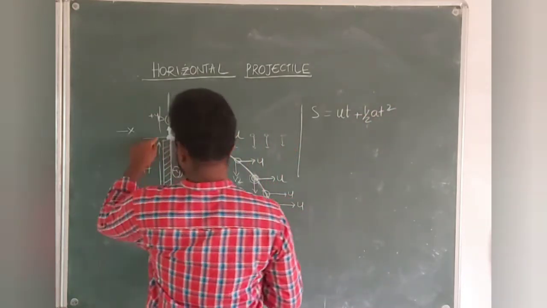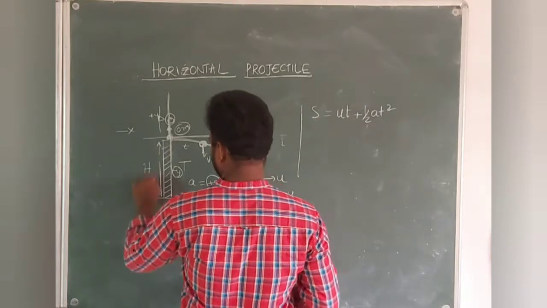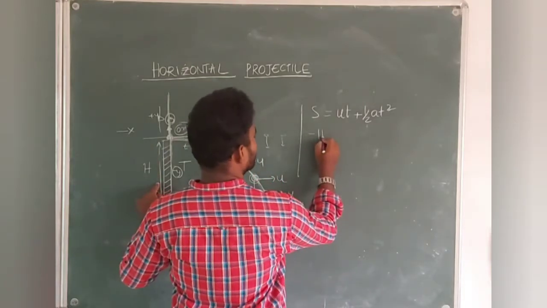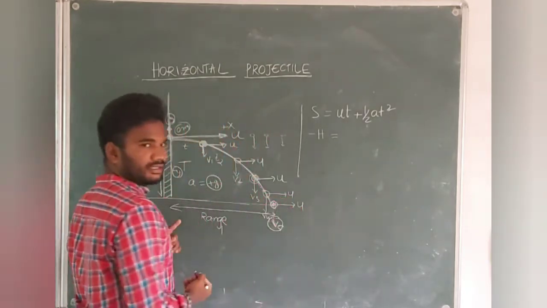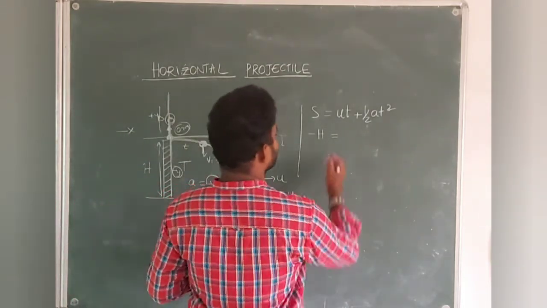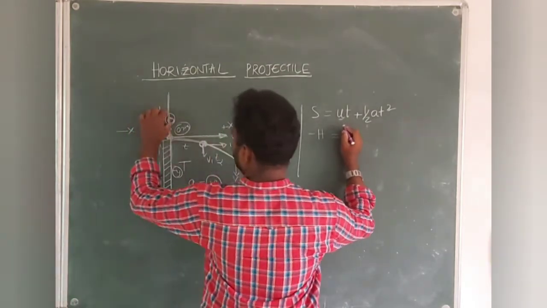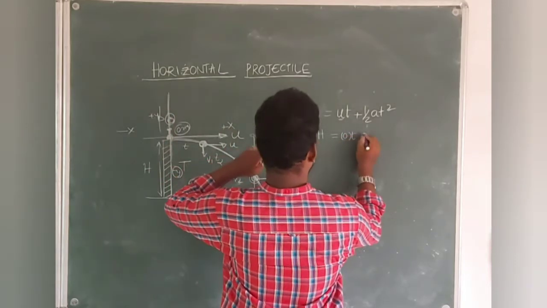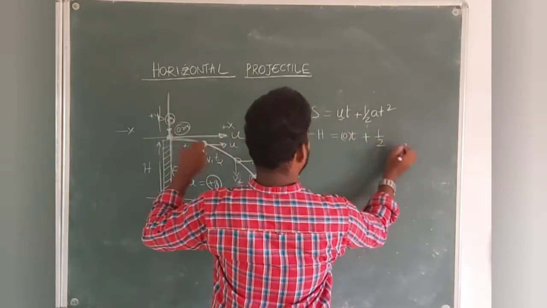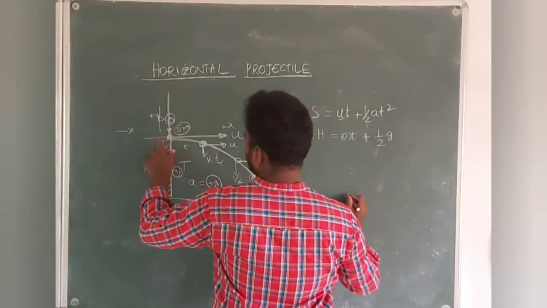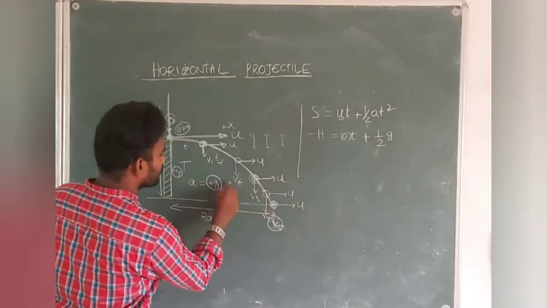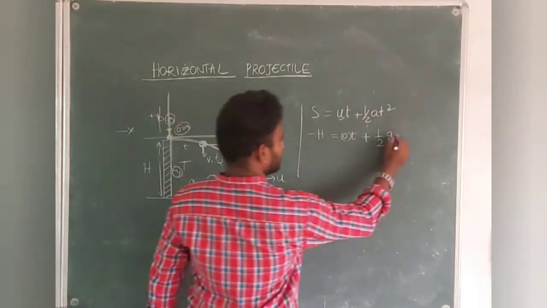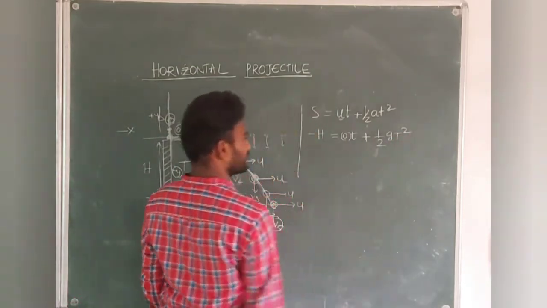Since it is covering negative distance, we can take minus h here. So minus h is equal to ut, where u, the vertical component, is 0, into t, plus half g t square, where the total time taken to reach the ground is capital T. Let me consider, so we can take T square.